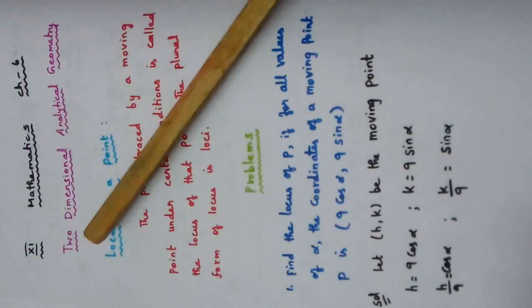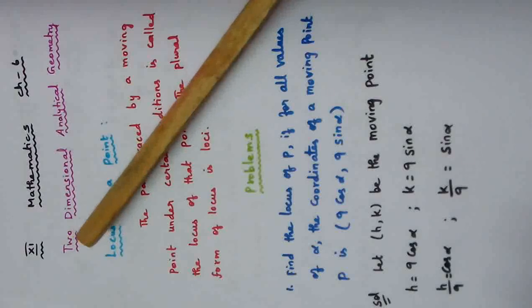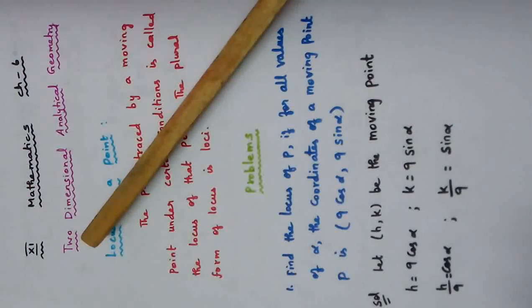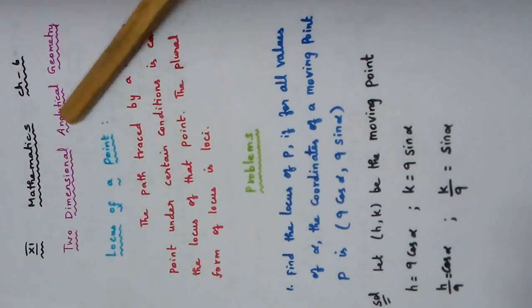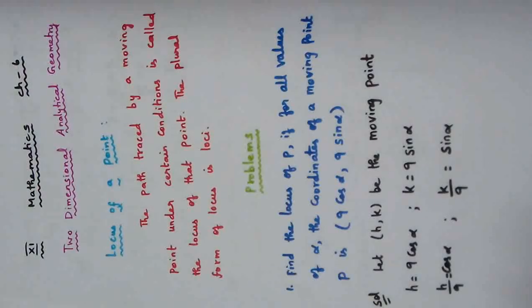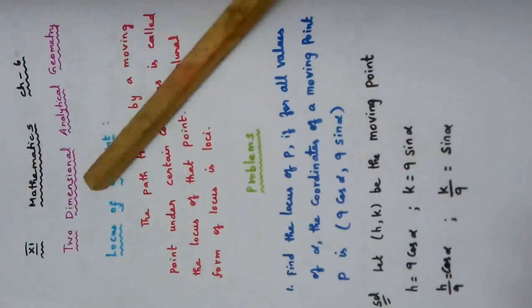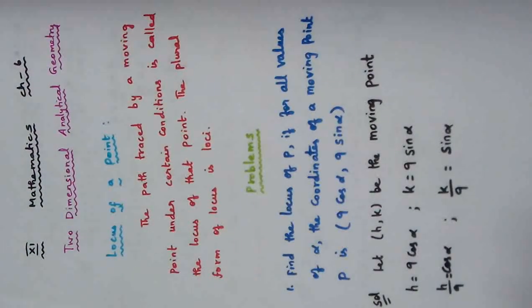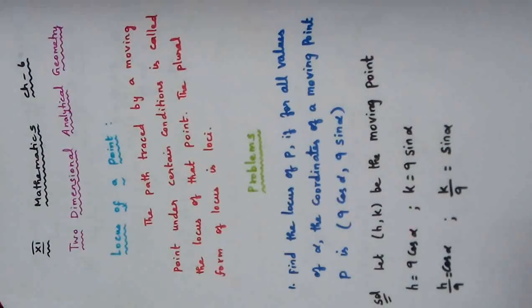So we will see the basics in 11th standard. Analytical geometry you have been studying from your lower classes, from 9th and 10th also, it is just an advancement of what you have studied previously. We are going to see it a little deeper in 11th standard.